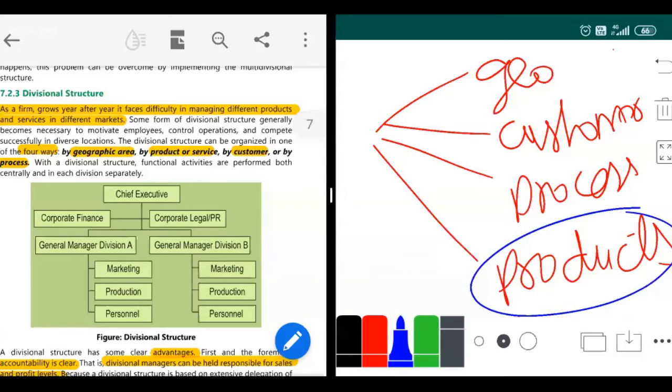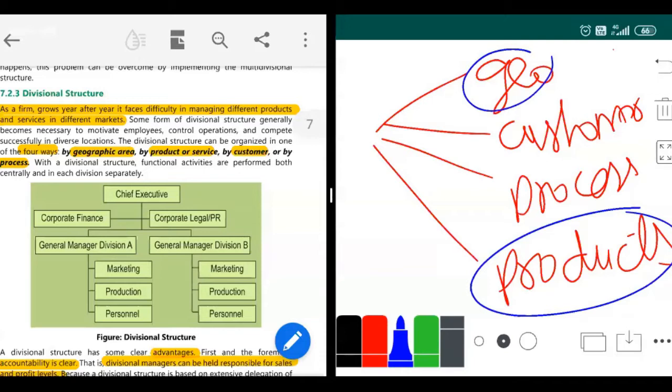Okay. So what is divisional by geographic area? Few examples I'll give you. Our ICAI has the Southern Council, Northern Council, Western and Eastern. So this ICAI is working as a divisional structure, right? That is one example of using geographic area. Using geographic area, they have divided their company.